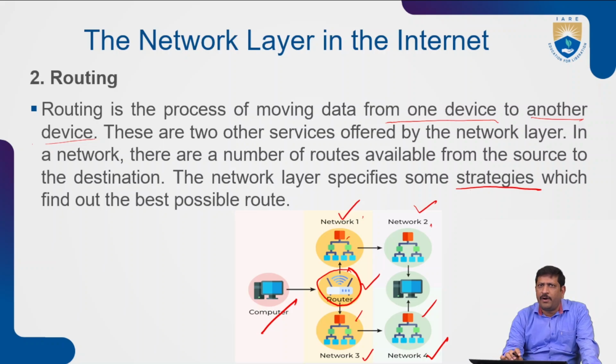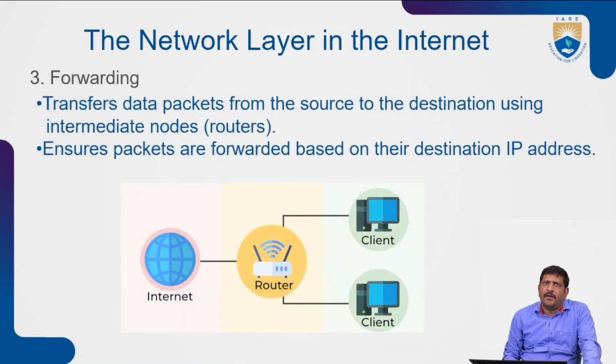By finding the best path, the data can be transferred over these routers. That is the optimal path, and only over the optimal path can the data transfer be done. So this is about routing. Routing is nothing but finding the best path. Next, the service of the network layer over the internet is data forwarding.